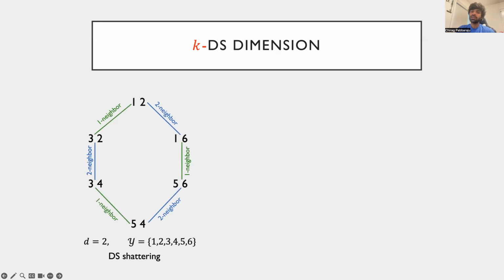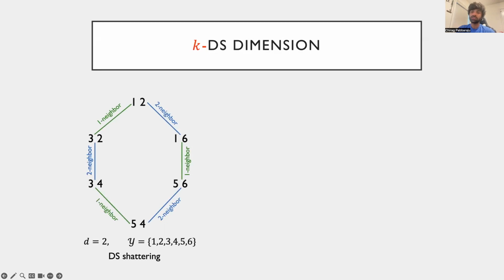Now recall our earlier example where we were DS shattering a set of 2 points with 6 labels. However, observe that this sequence is not 2DS shattered. This is because every function only has a single neighbor in each direction. For example, we have 1, 2 and 1, 6, but no other function which labels the first point as 1 and the second point as something other than 2 or 6.